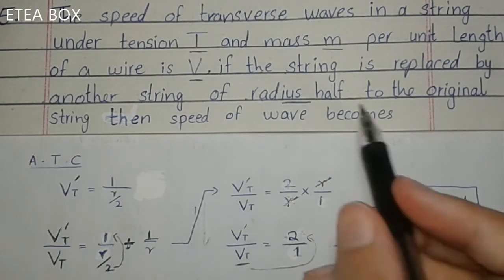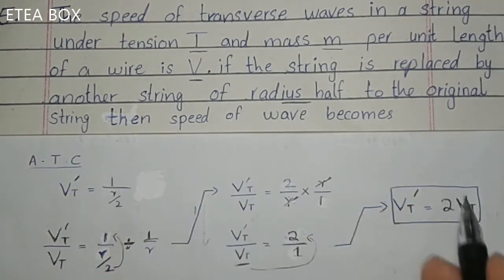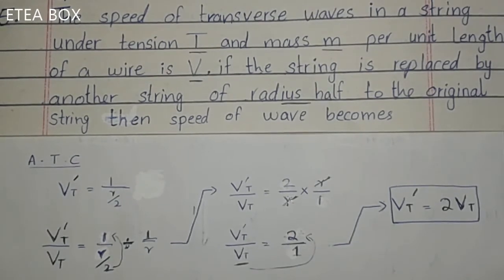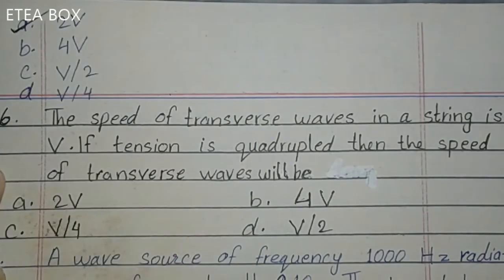Now if the string is replaced by another string of radius half of its original string, then the speed becomes 2 times of the original speed. The speed of the transverse waves will become 2 times of the original transverse waves. Now look at the options. Look here, option A is correct. The new speed will be 2 times of the original speed.